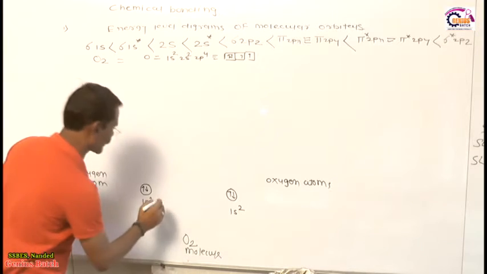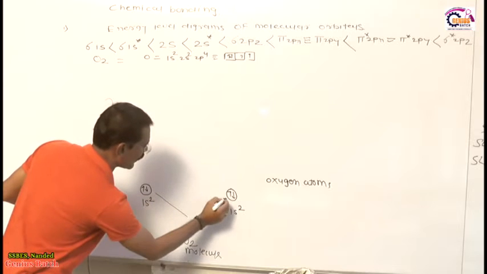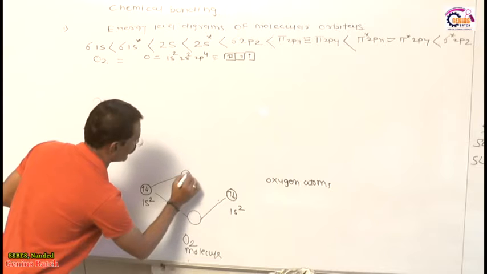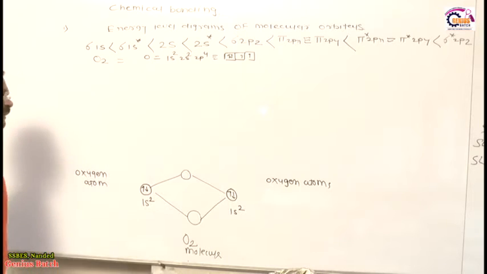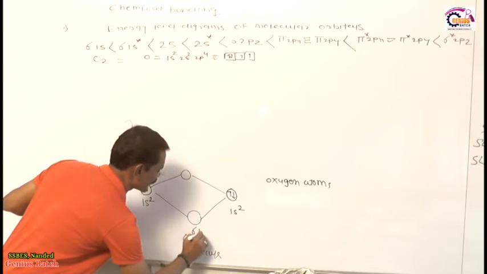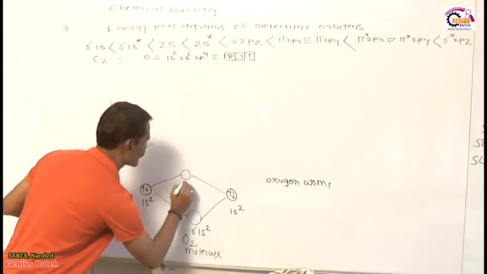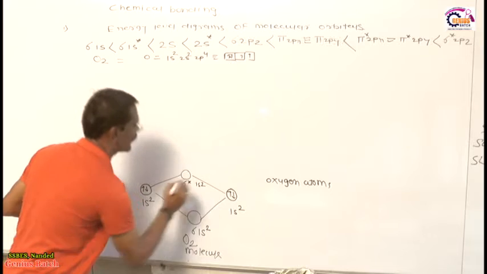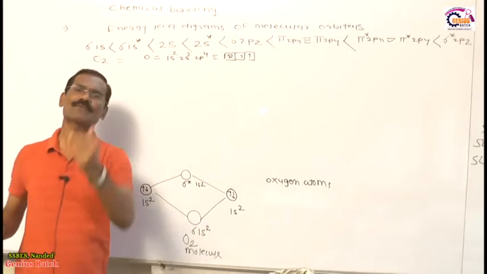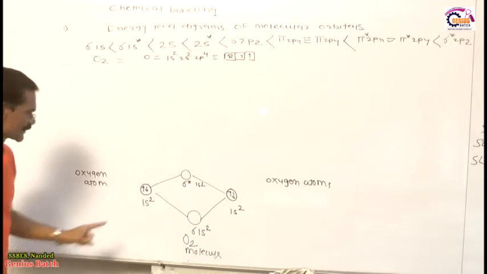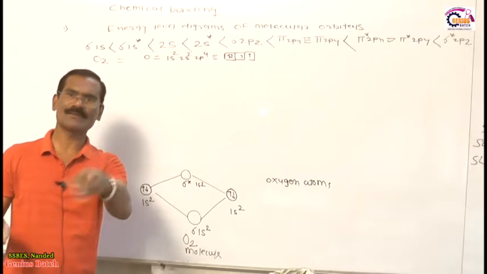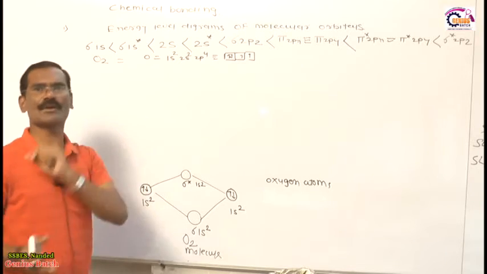These overlap on each other, and after overlapping it gives 2 molecular orbitals. Out of that, 1 molecular orbital is bonding and another is anti-bonding. You know what the BMOs are? This bonding one is called sigma 1s2, and this is called sigma star 1s2. Why? Because sigma is the bonding molecular orbital and sigma star is the anti-bonding molecular orbital, as you all know very well. When 2 atomic orbitals overlap each other, they give 2 MOs. Out of those 2 MOs, one is bonding and the other is anti-bonding.